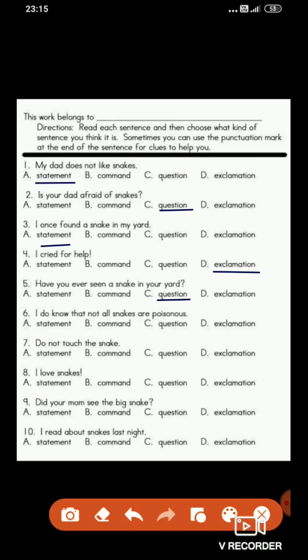What do you think this sentence could be? Yeah, it tells about something. It gives us some information. So it is a simple statement which is ended by the full stop. This is a statement.